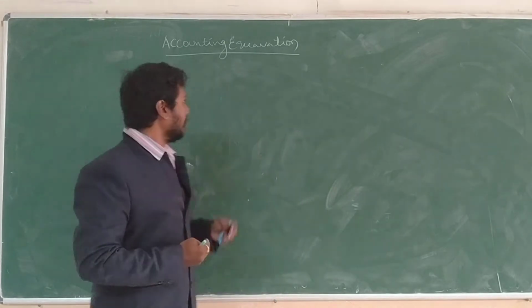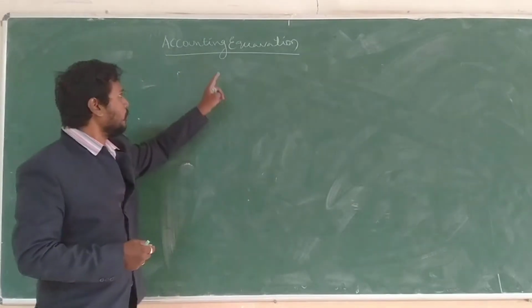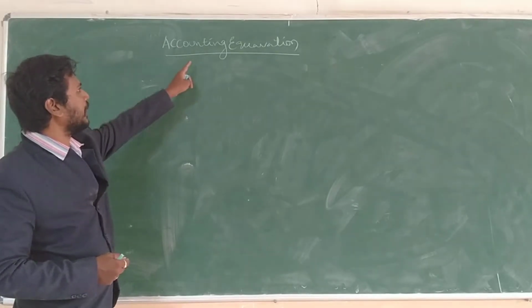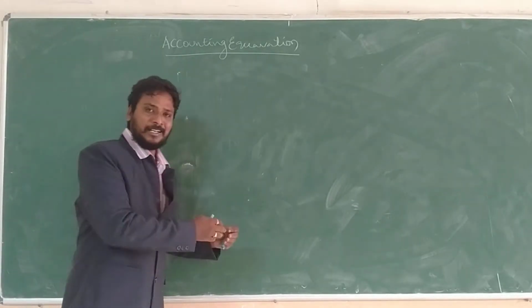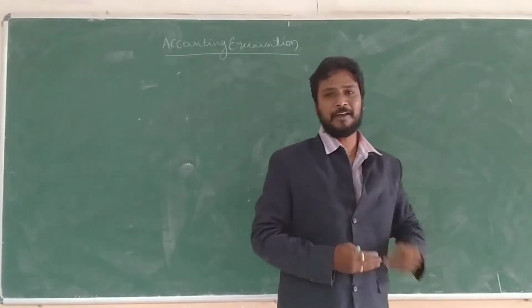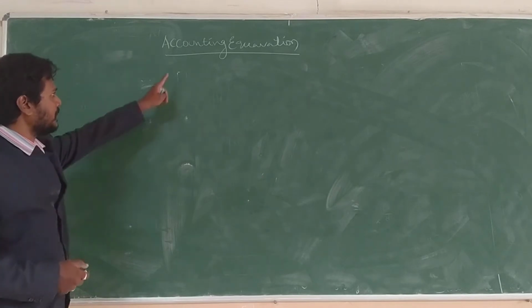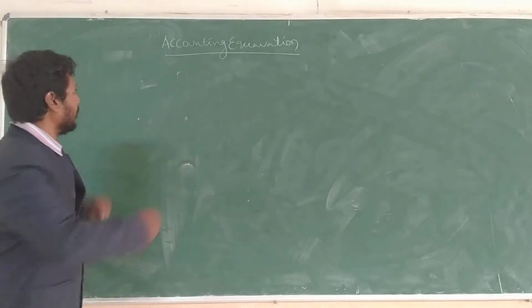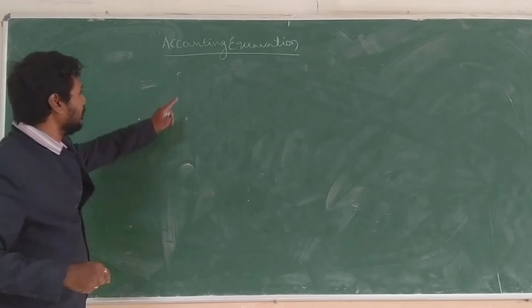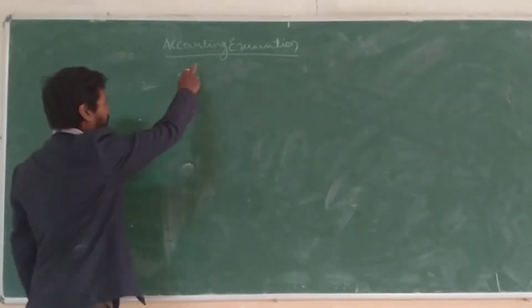That's why we use the accounting equation formula. In this equation we have different kinds of assets, liabilities, shares and equities. Accounting equation is one part of financial accounting.